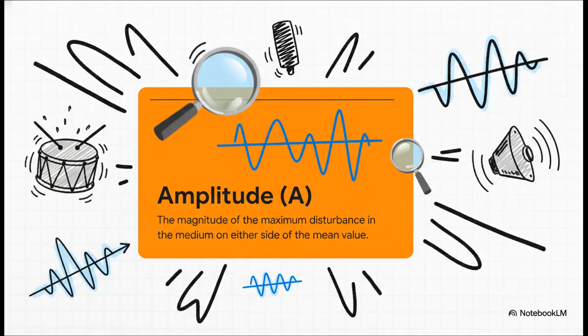And then there's amplitude, which we represent with a capital A. Amplitude tells us about the maximum disturbance in the medium from its normal, or rest, position. Think of it this way. A bigger, more powerful vibration will create a wave with a larger amplitude. So amplitude is directly related to the energy of the sound wave.